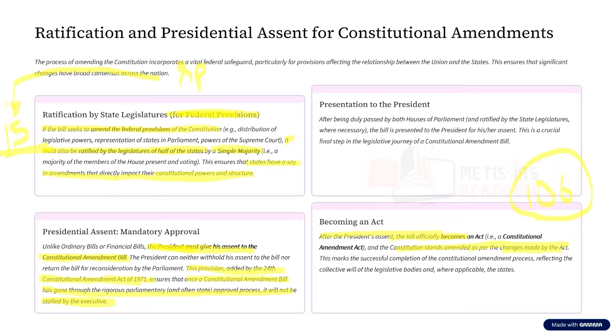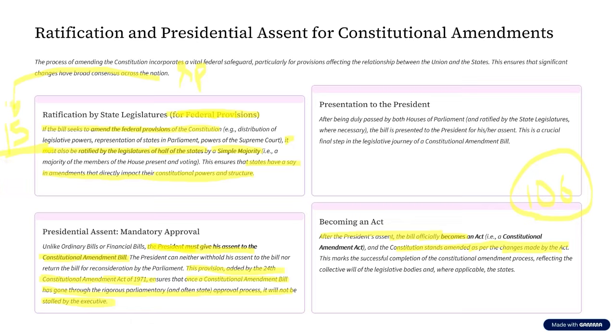In case of an ordinary bill, the President has the power to accept it, reject it, send it back, or sit on it. In case of a money bill, the President has the power to accept it, to sit on it, and to reject it, but the President does not have the power to send it back. That is, suspensive veto is not there in case of a money bill. Why? Because the President's prior approval is taken. But in case of a constitutional amendment bill, the President has to sign mandatorily.